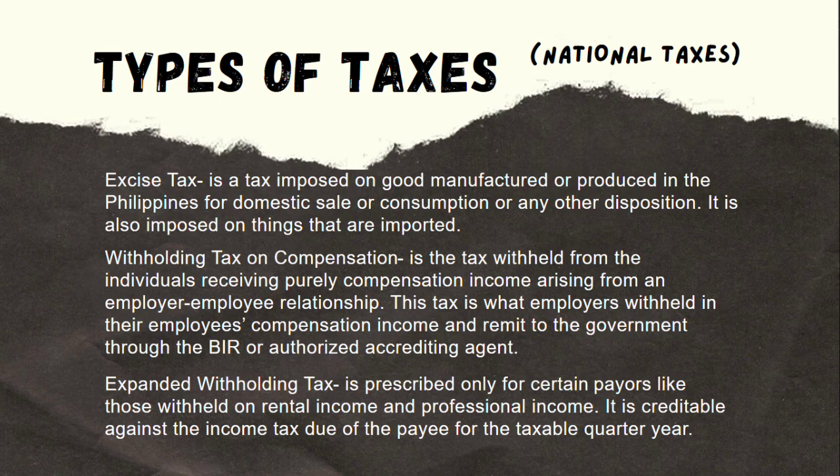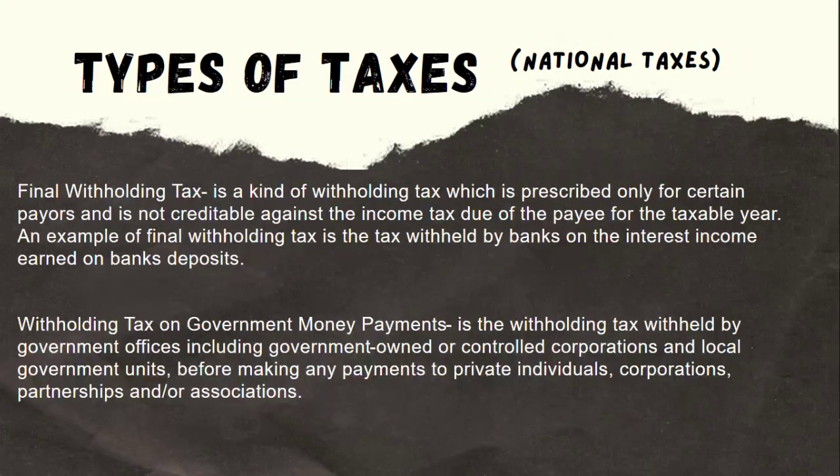Expanded withholding tax. Expanded withholding tax is prescribed only for certain payers, like those withheld on retail income and professional income. It is creditable against the income tax due to the payee for the taxable year. Final withholding tax is a kind of withholding tax which is prescribed only for certain payers and is not creditable against the income tax due of the payee for the taxable year. An example of final withholding tax is the tax withheld by banks on the interest income earned on bank deposits.